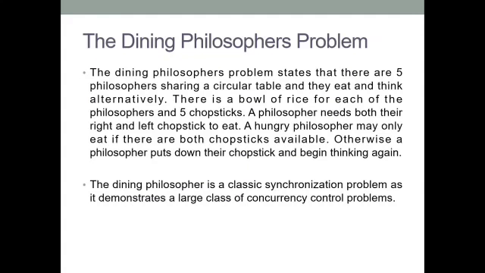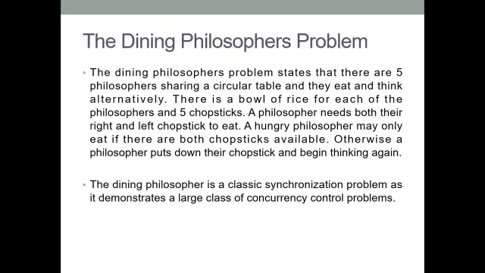It states that there are 5 philosophers sharing a circular table, and they eat and think alternately. There is a bowl of rice for each of the philosophers and 5 chopsticks. A philosopher needs both the right and left chopstick to eat. A hungry philosopher may only eat if there are both chopsticks available. Otherwise, a philosopher puts down their chopstick and begins thinking again.